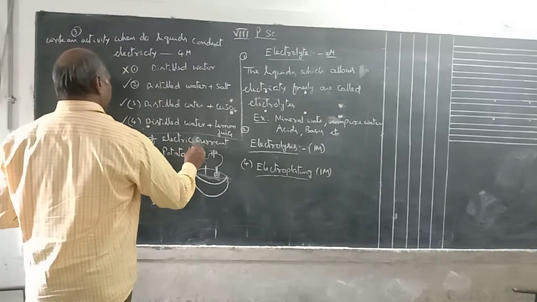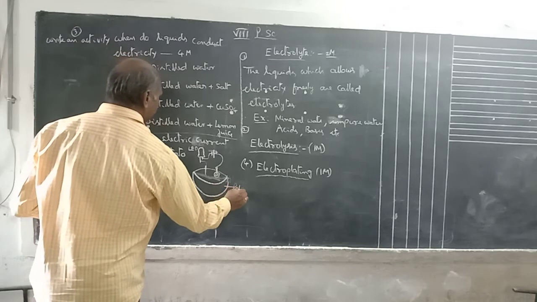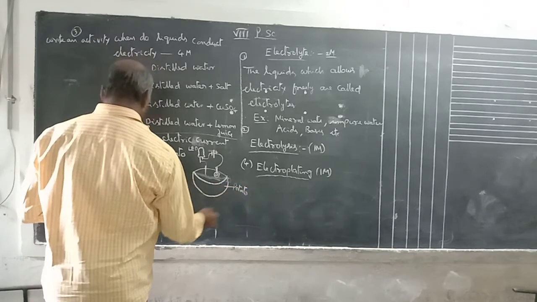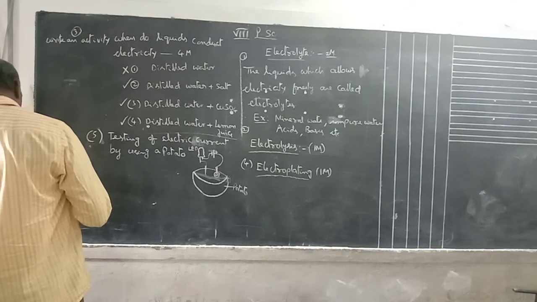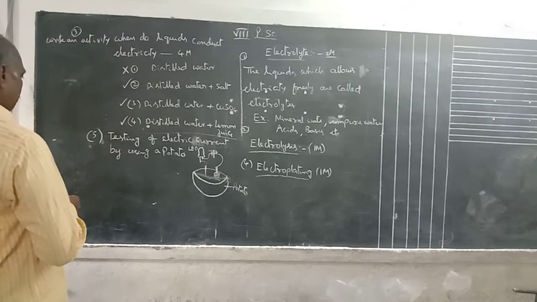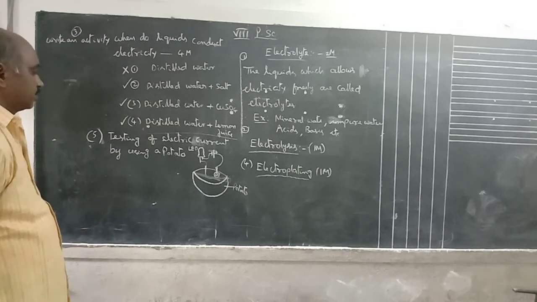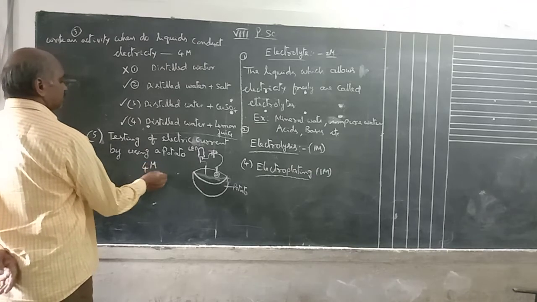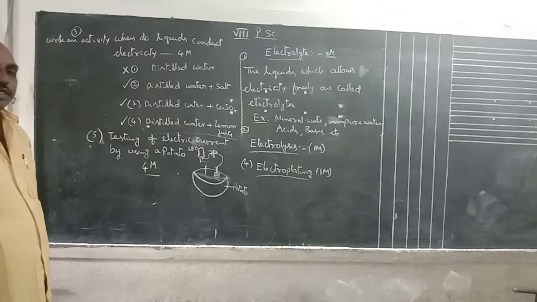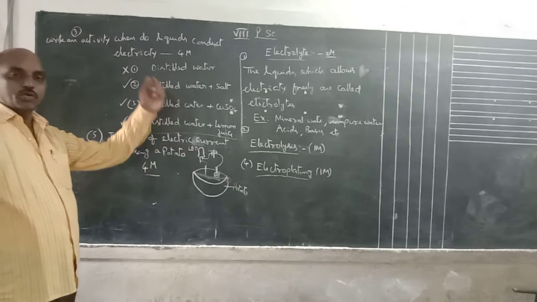This is the LED, this is the battery, this is the potato. Testing of electric current by using a potato. How to test? This is also a 4 marks question. Take a potato, cut it into 2 halves, and take one half of the potato.